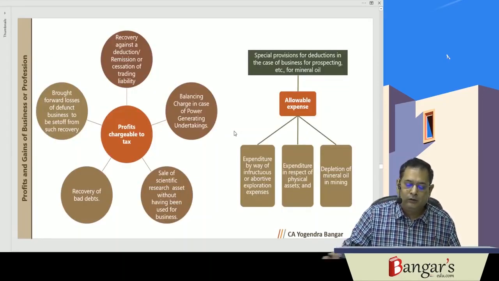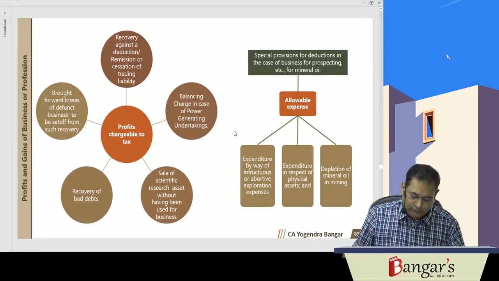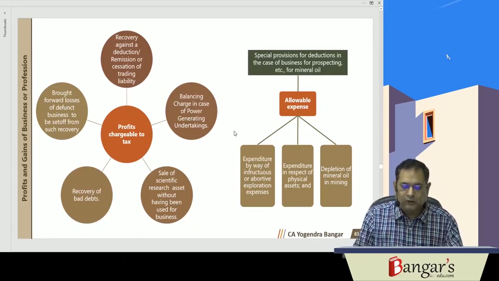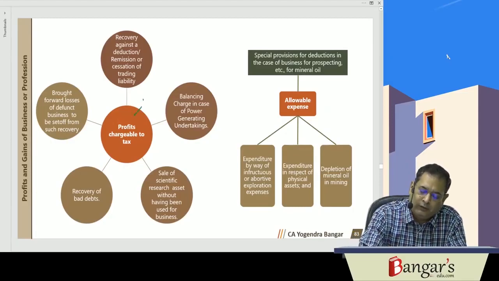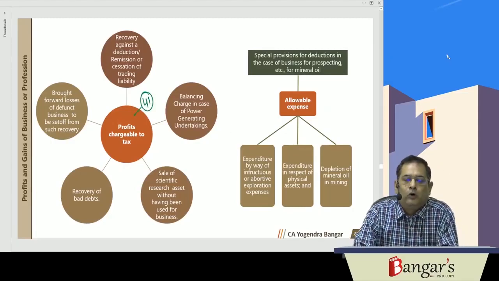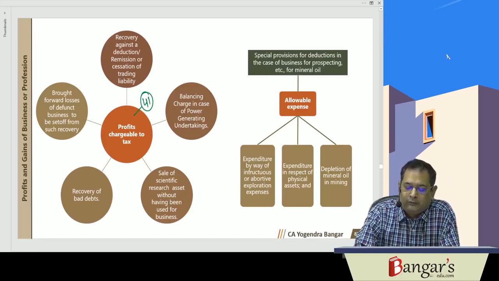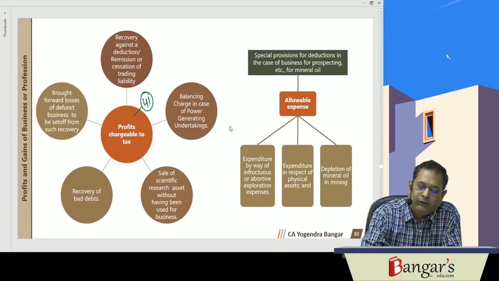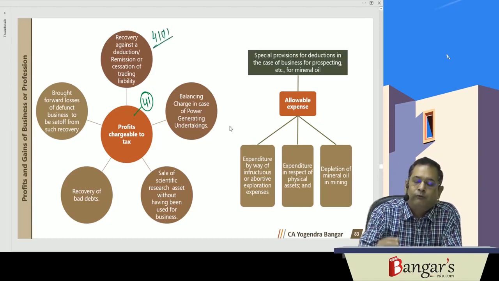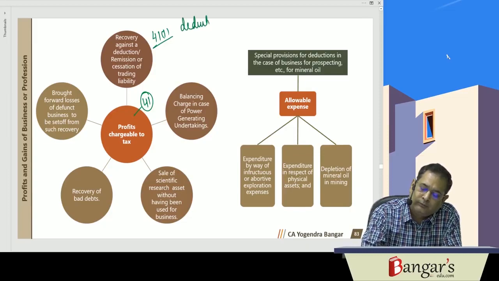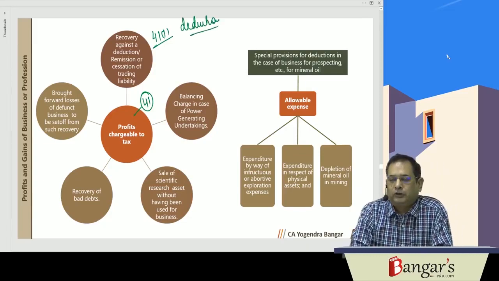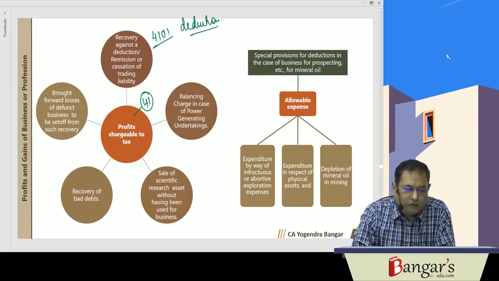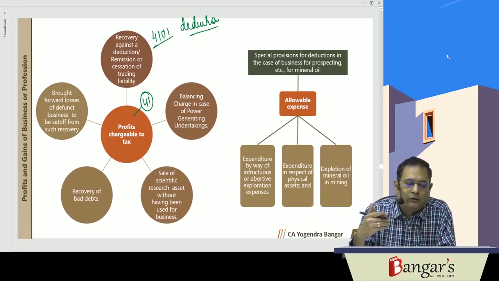Now what does section 41 deal with? Section 41 deals with profits chargeable to tax. Section 41 is dealing with the provisions relating to profits chargeable to tax. Now here, most of the things we have already discussed. 41(1) says, if you have claimed any deduction in respect of any expenditure, or say loss, or there is a trading liability for which we have claimed a deduction.